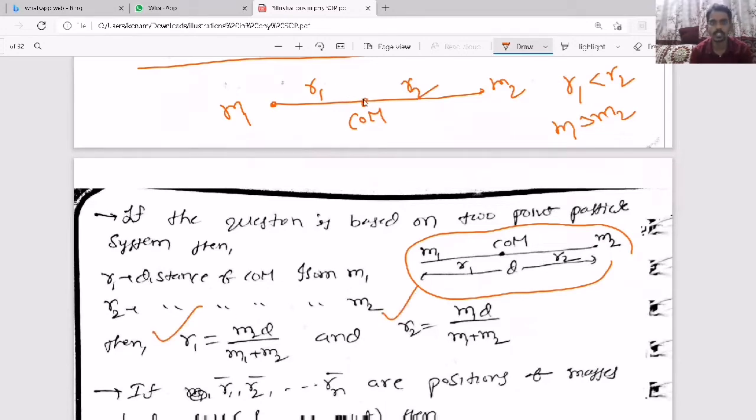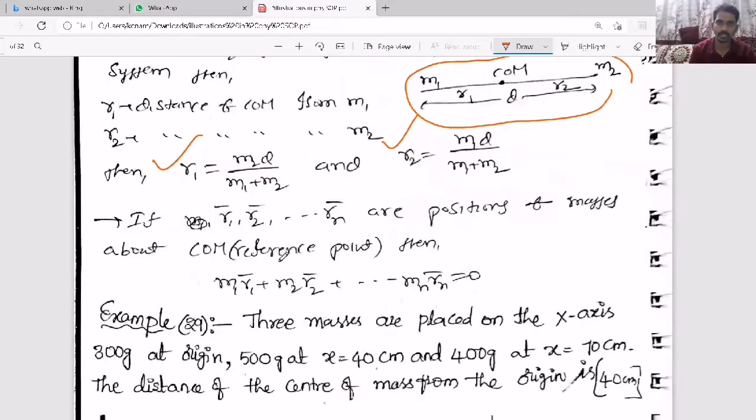You can consider the center of mass as origin and take the coordinates of m2 as r2 comma 0, the coordinates of m1 as minus r1 comma 0, and the coordinates of center of mass as 0 comma 0. Put these in the xcm, ycm formula and you can derive the relation for r1 and r2. But derivation is not needed now, just remember.